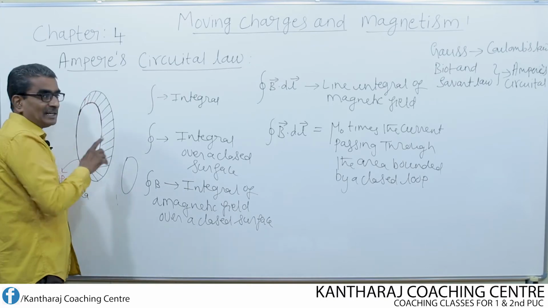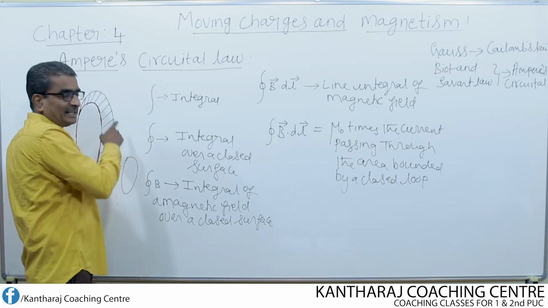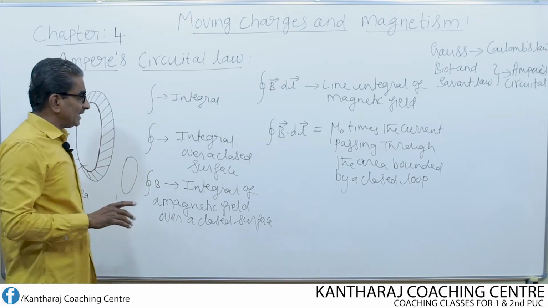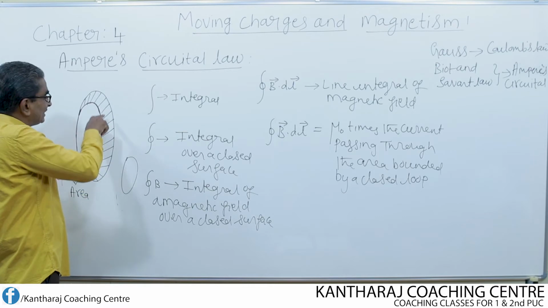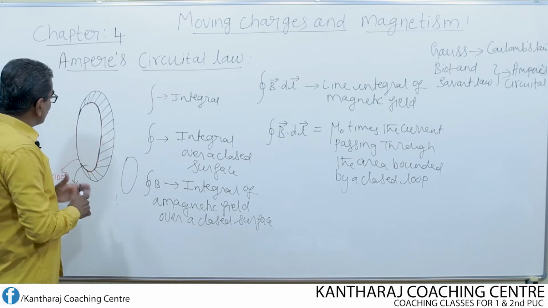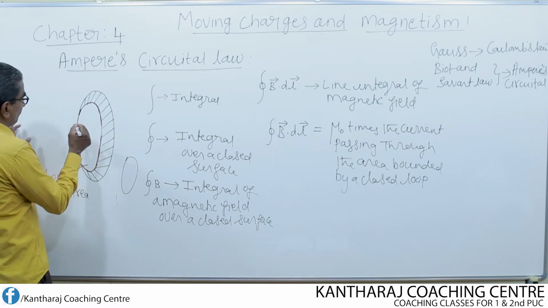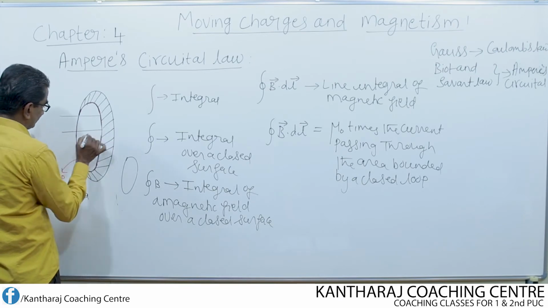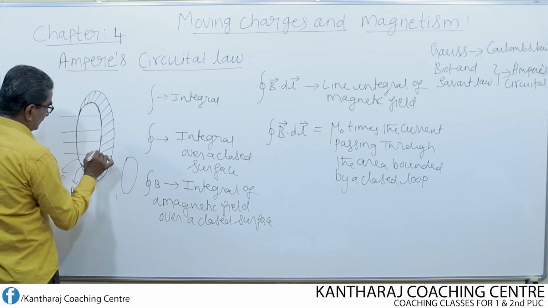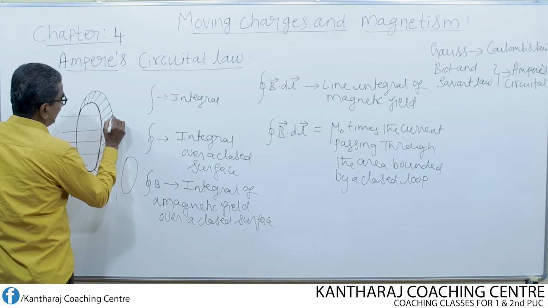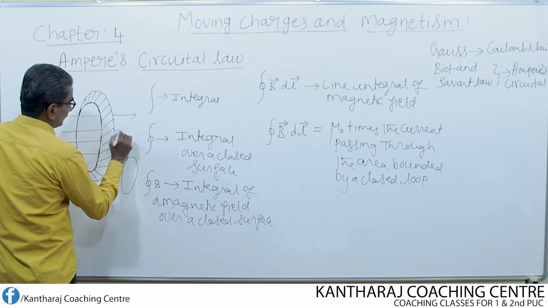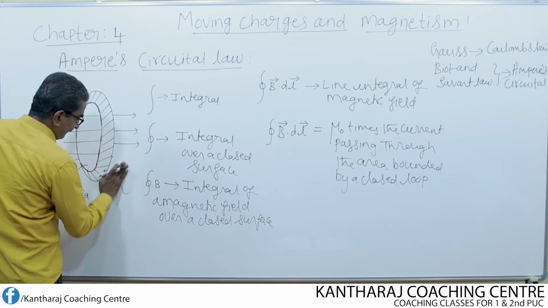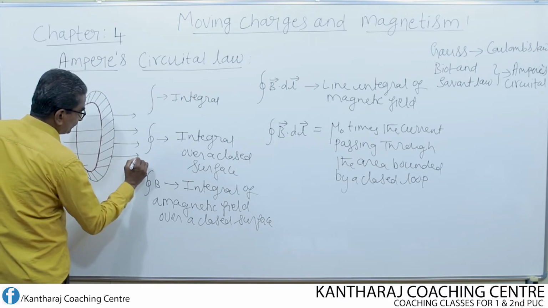Remember, this is not a wire loop, it is an imaginary loop, so don't get confused. I am simply considering an imaginary circular loop. Through the area of this loop, suppose I consider the current passing like this. Let I be the current passing through this area bounded by the loop.